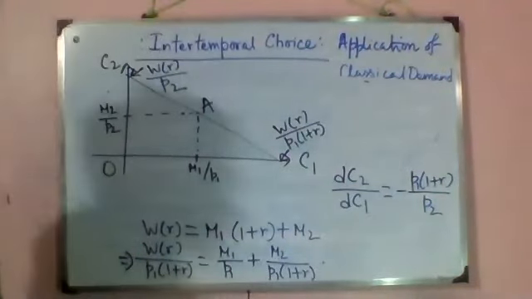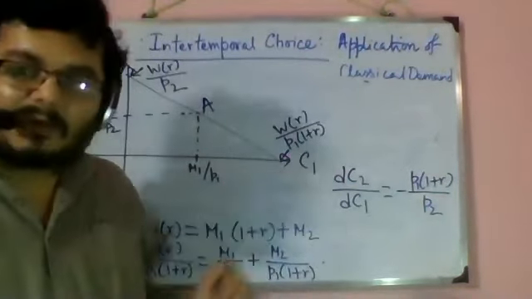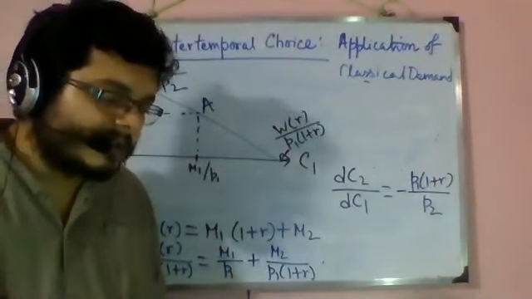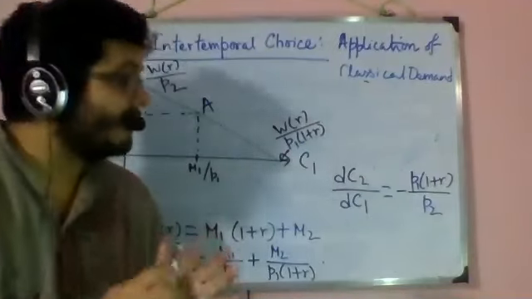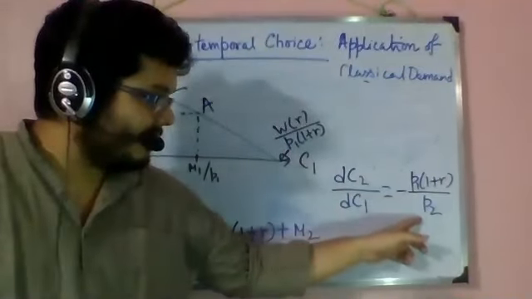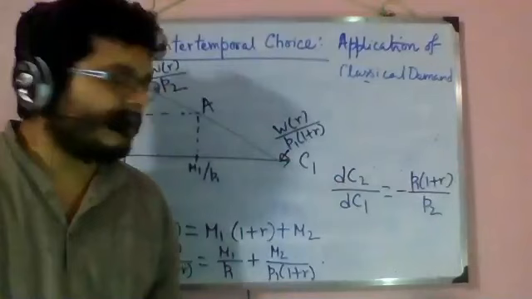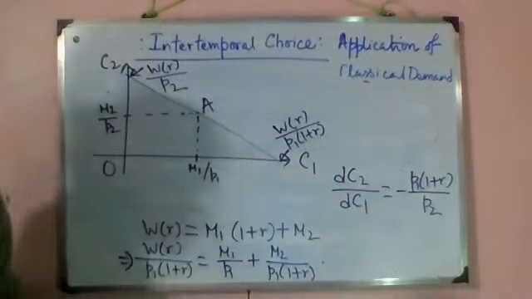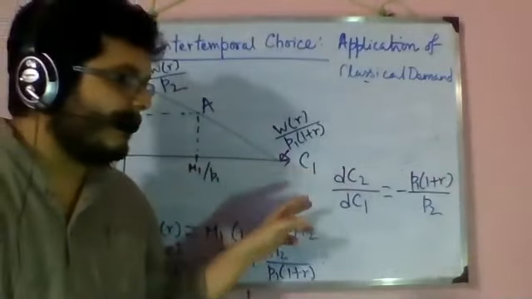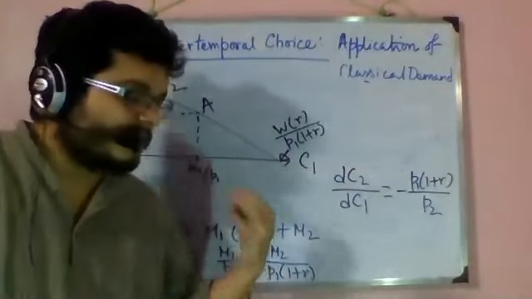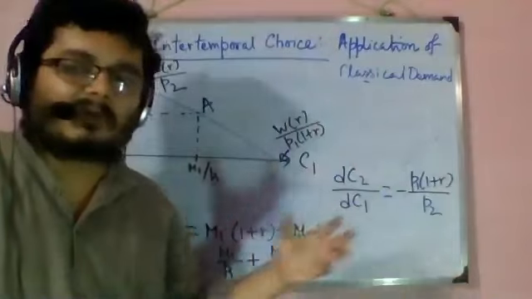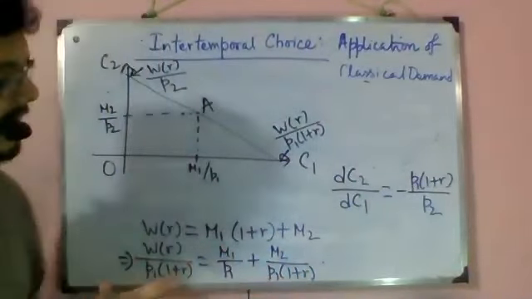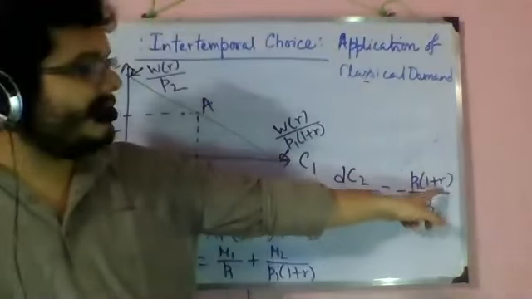Since while measuring the slope we have to bring in the prices at the same time frame, I have here P2 and here P1 into 1 plus R, because exchanging, taking consumption out of the first period and moving it into the second period, involves a time value, and that time value is expressed by the rate of interest.